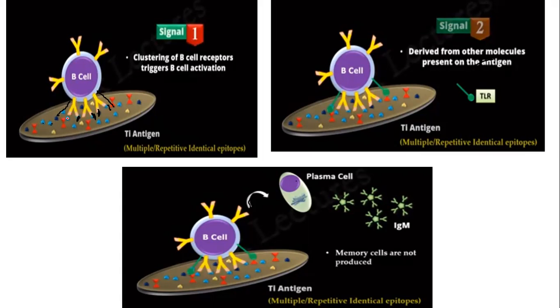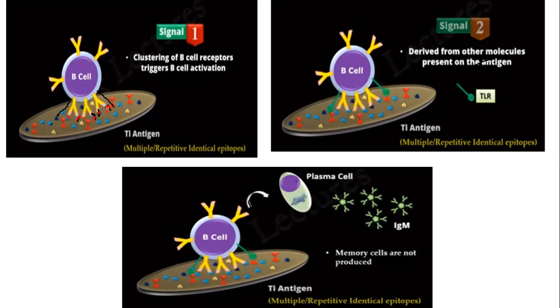So the B cell binds to its epitopes here. These are the epitopes, and this B cell and antigen are bound to each other. A specific B cell receptor will bind to a specific kind of epitope.